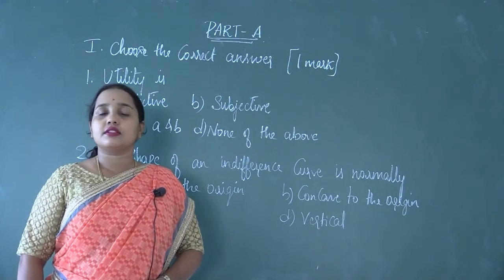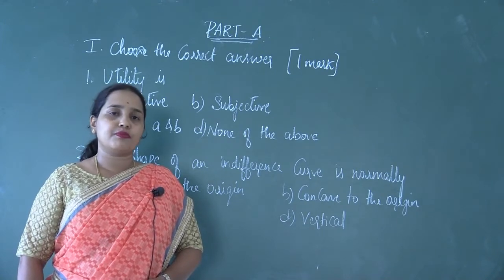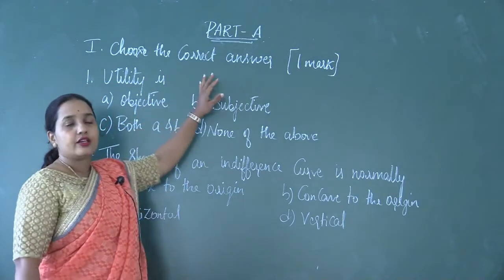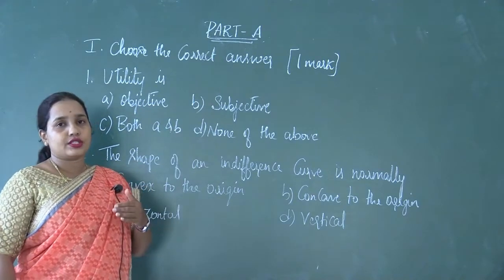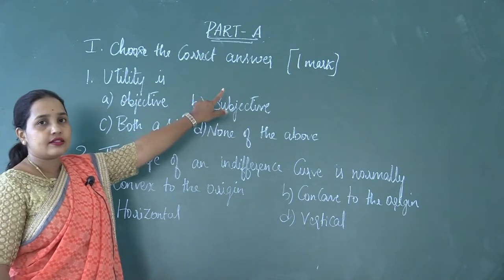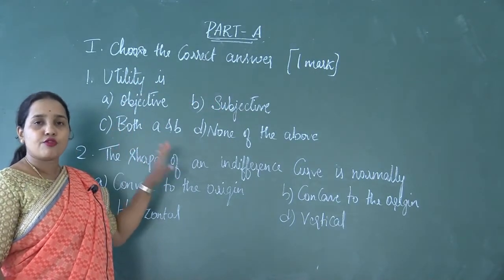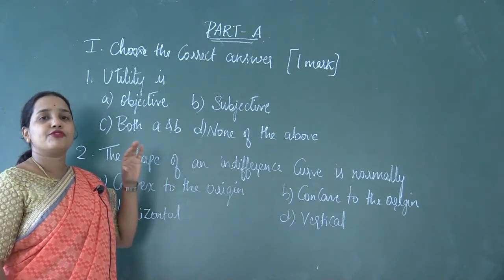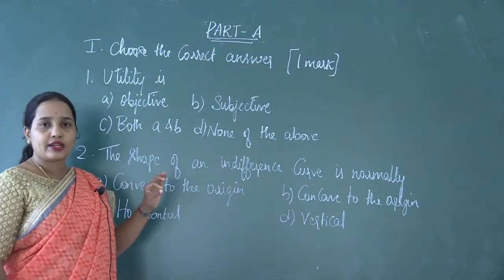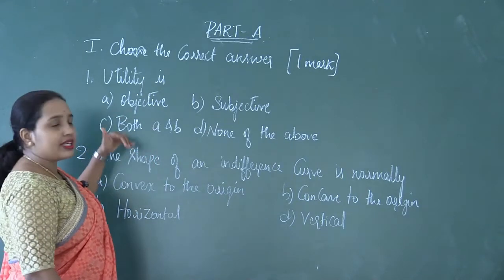There are certain questions which will be asked in the first part of your question paper, part A. Those are 1 mark questions. The first one is choose the correct answer. Each question carries 1 mark. They will give you 4 options. You have to choose the appropriate answer so that you can get 1 mark from each question.